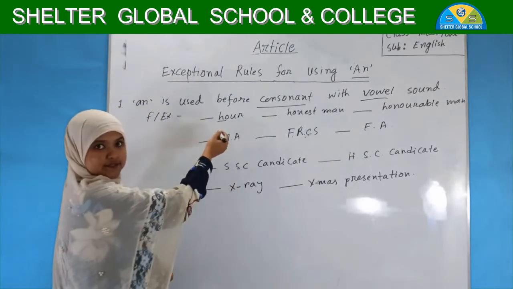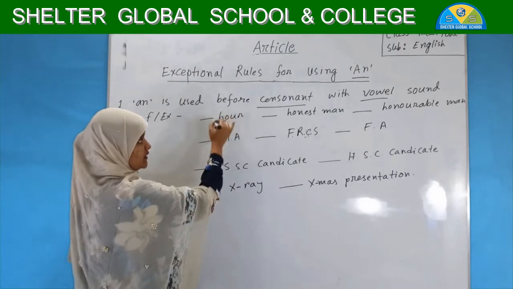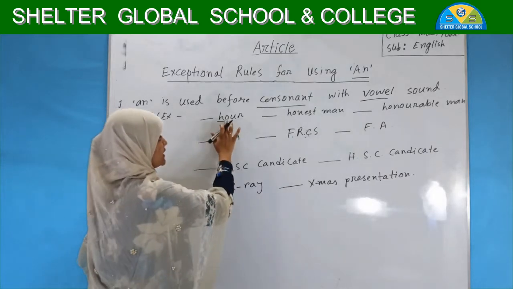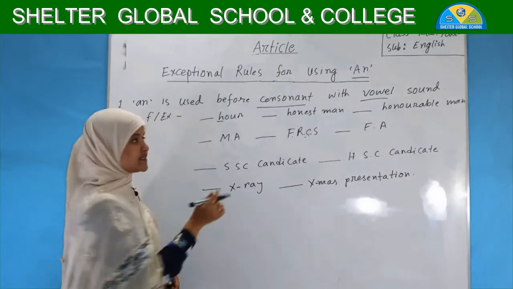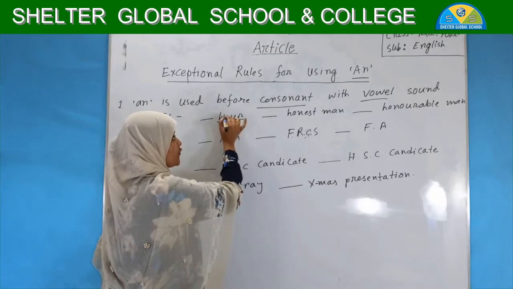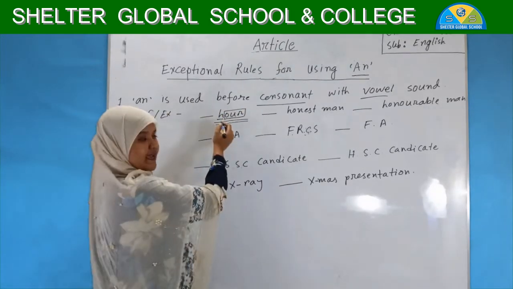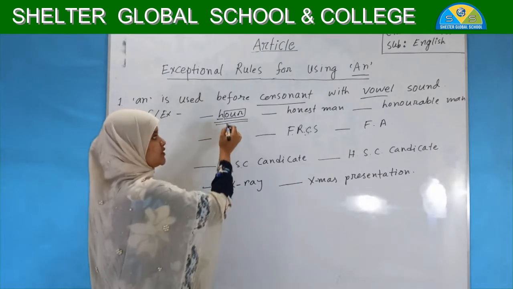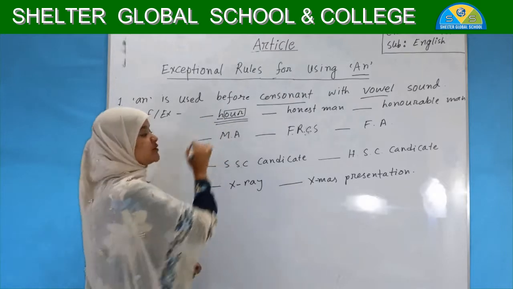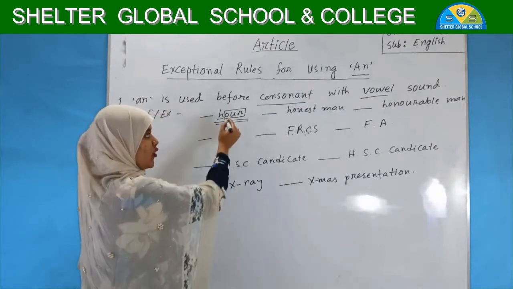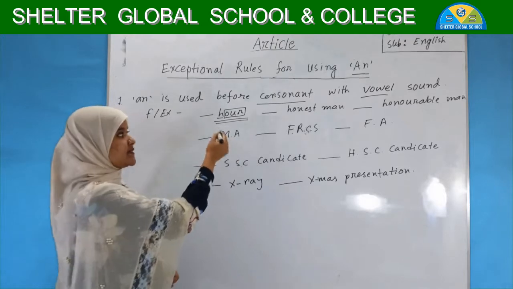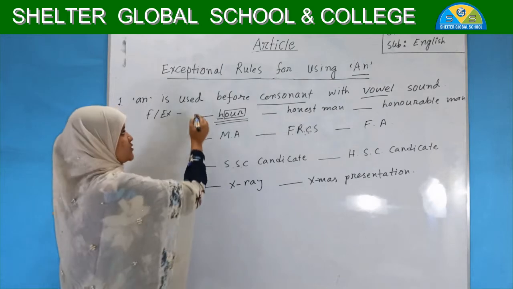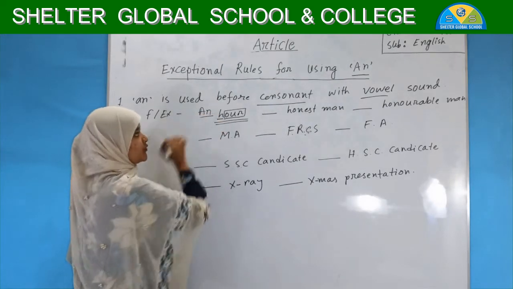See, hour. This word starts with H, which is a consonant letter, but its pronunciation is "our", which starts from O, because H remains silent. O is a vowel, that's why it sounds like a vowel. That's why we will fill the blanks with AN.